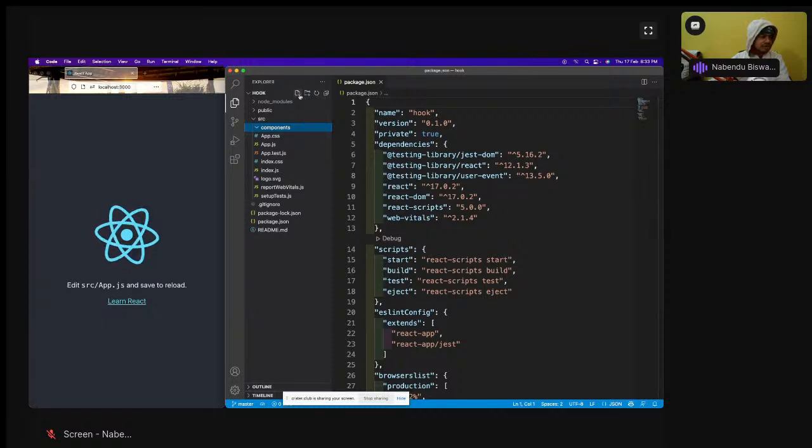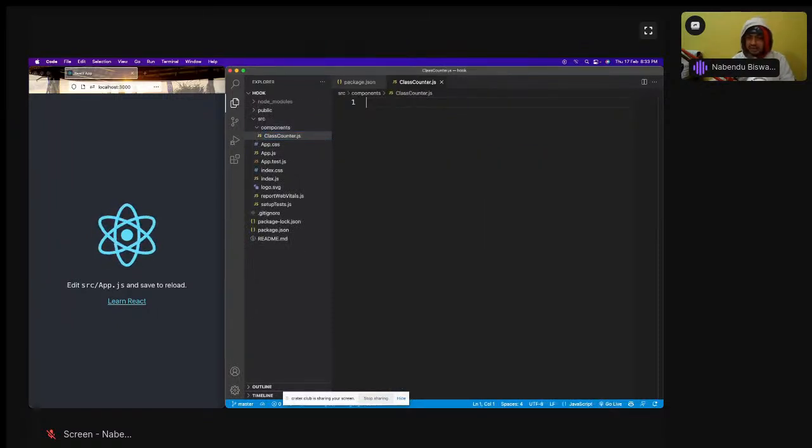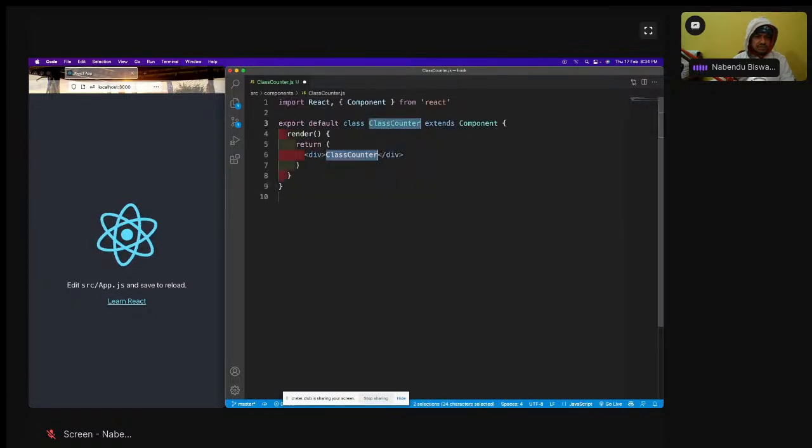And in this components folder, I will create ClassCounter.js. As I've told, I'm going to do a class-based component first, and then convert it into a functional one. So earlier there was no state concept in functional components, but now we have. So this class component, ClassCounter, I'm having, and let me have a class-based RCC.